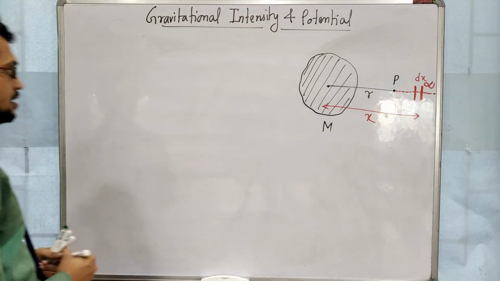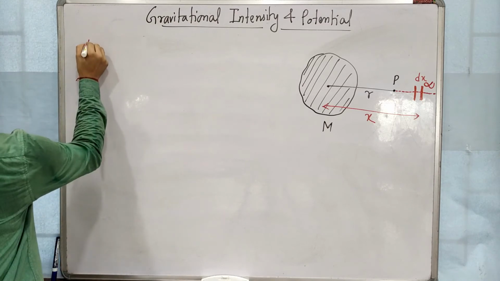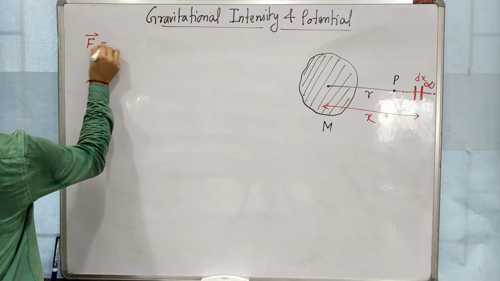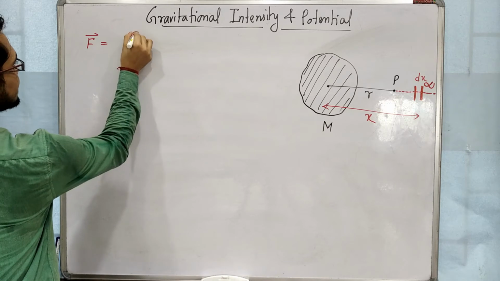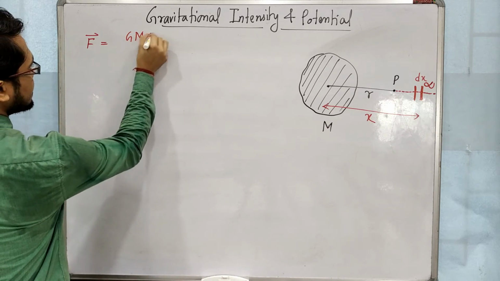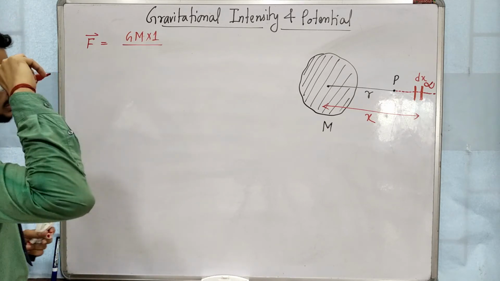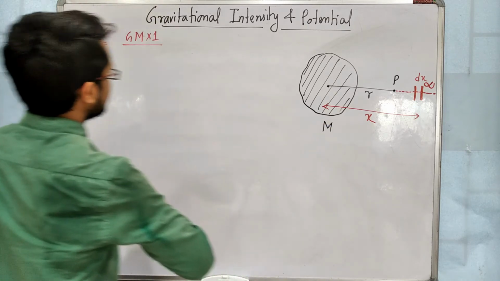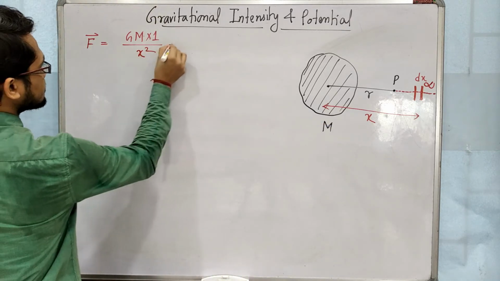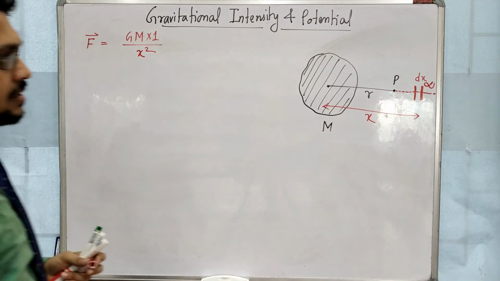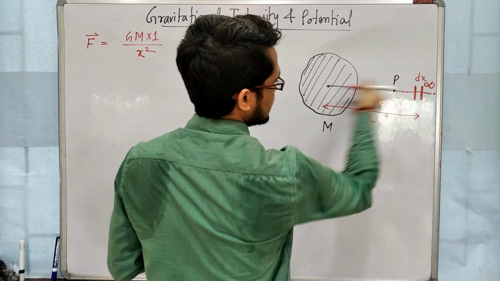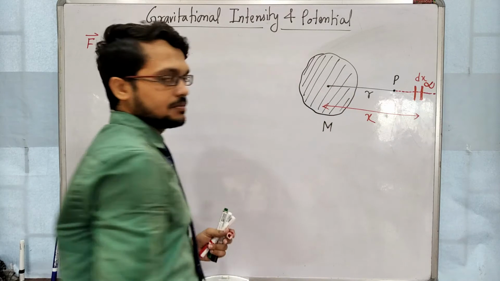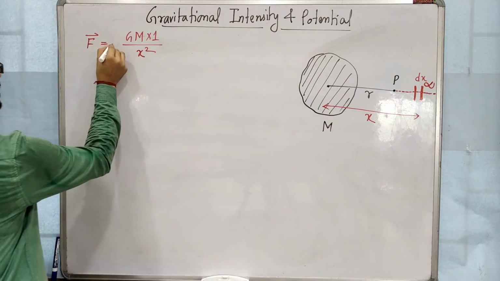Clear? So here we know that force F is a vector quantity and its formula is G times m, the other mass is 1, into 1 by x square, as the distance I have taken is x. This force is an attractive force. It is coming towards the center of mass, towards the center of mass means negative.